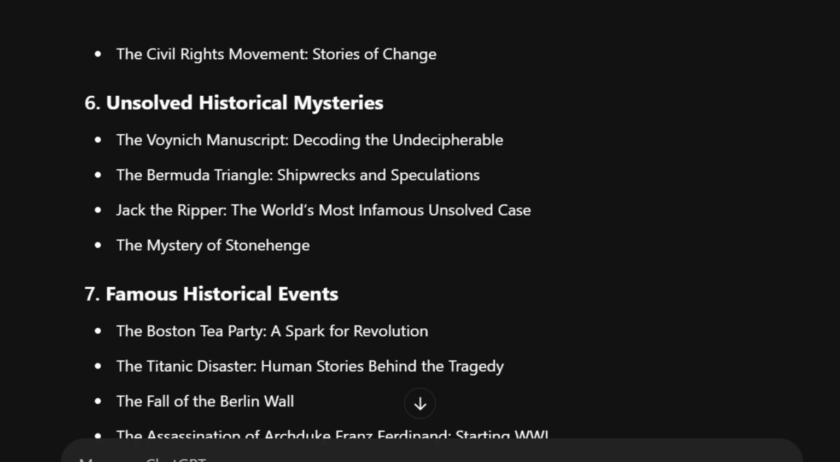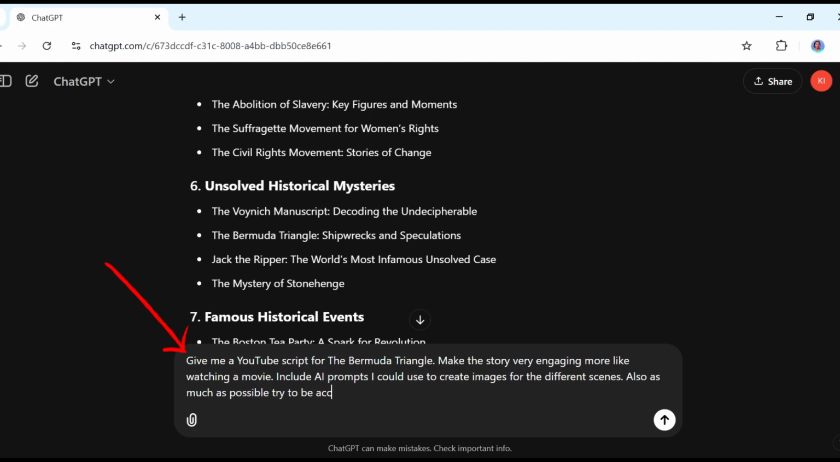Okay, so this is the next prompt that I'm going to enter inside of ChatGPT so that it can create the actual story for us. Give me a YouTube script for the Bermuda Triangle. So this could be whichever story that you've chosen. Make the story very engaging, more like watching a movie. Include AI prompts I could use to create images for the different scenes.